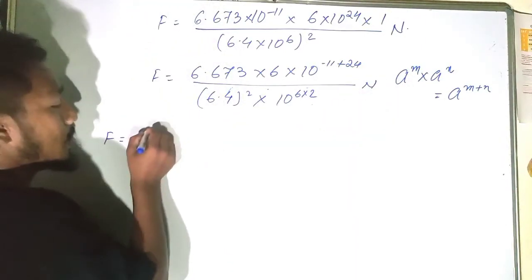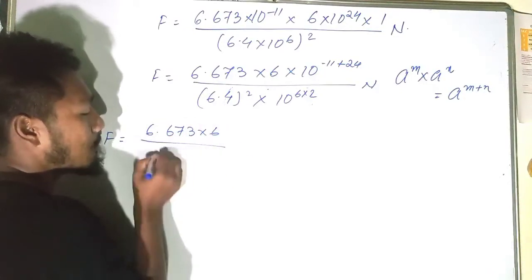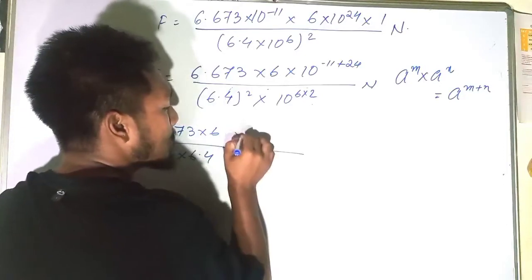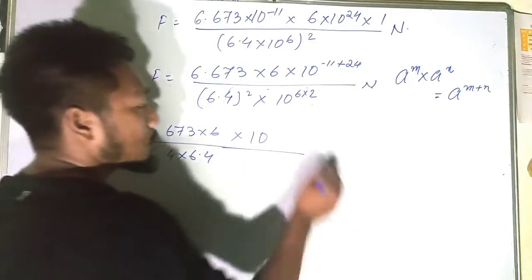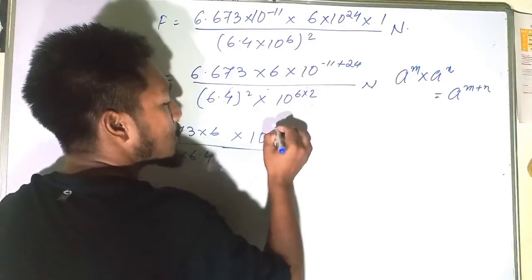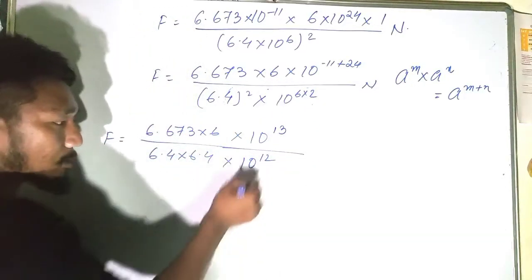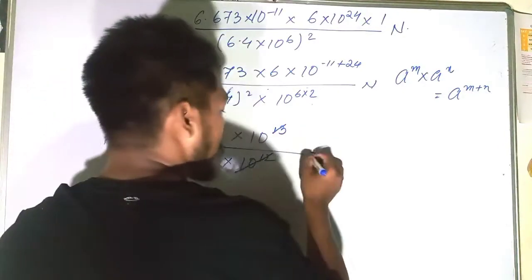F is equal to 6.673 into 6 divided by 6.4 into 6.4 into 10 to the power, 24 minus 11 is 13, into 10 to the power 12. Now again, if I cancel this, our answer will become